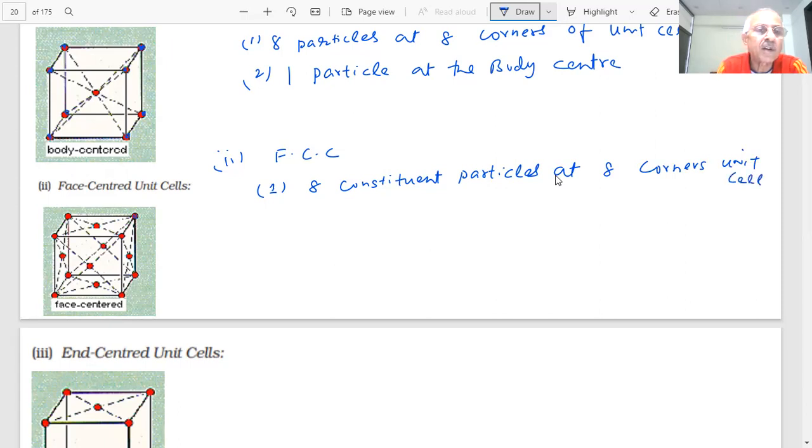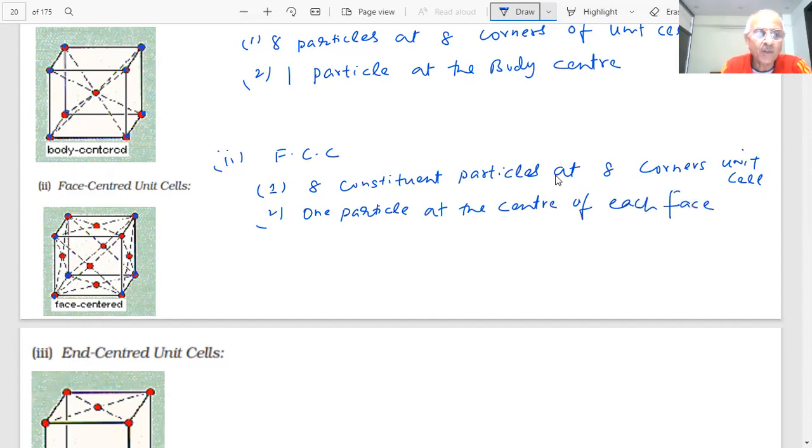As you can see, 1, 2, 3, 4, 5, 6, 7, 8. Now there is one particle at the center of each face.